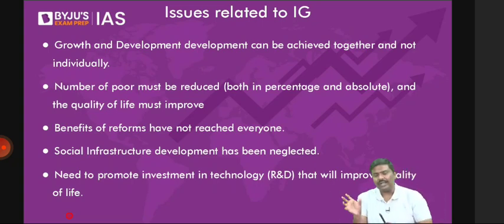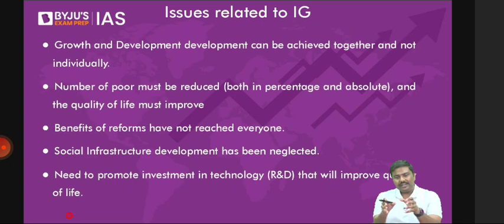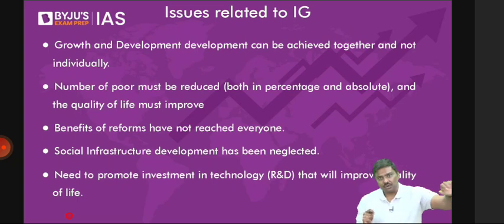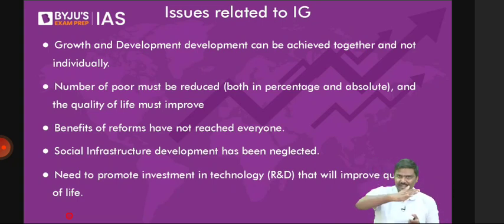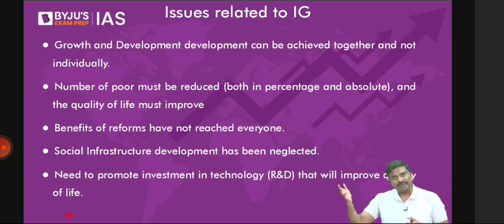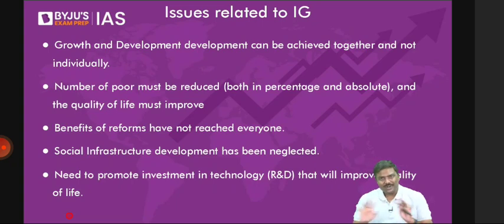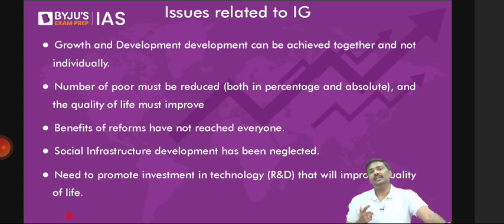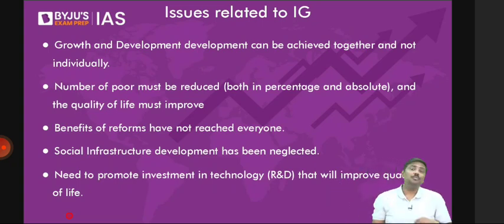They said, let's say government of India, by promoting industries, we'll be able to achieve growth. By providing social welfare measures, we'll be able to achieve development. So there was this argument that both are not connected to each other, both are different, both are not interlinked. So government, if they want to achieve social welfare, they will have to sacrifice some growth. If they want to achieve higher growth, because money will be shifted here, they will have to sacrifice the development objective. But World Bank says no. World Bank says both are not different, both are not disconnected, both are connected, both are interlinked. By promoting growth, you can very well achieve development along with that. So that was the first issue. You don't have to promote both of them individually, both can be achieved together now.